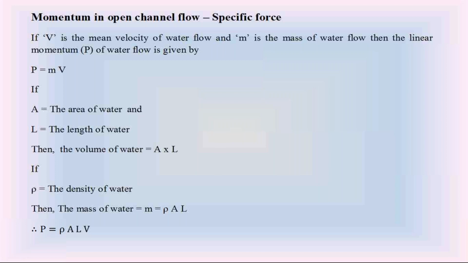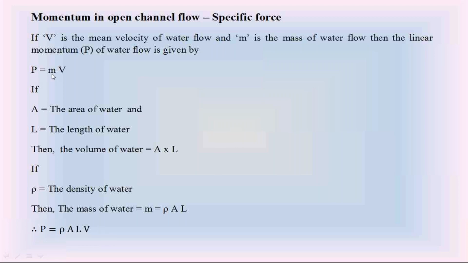Now this momentum P is equal to w into A into L into V divided by g. w is the unit weight of water, A is the area of water flow, L is the length of water flow, V is the mean velocity of water flow, divided by acceleration due to gravity. That is the linear momentum of this water flow. So check these equations.